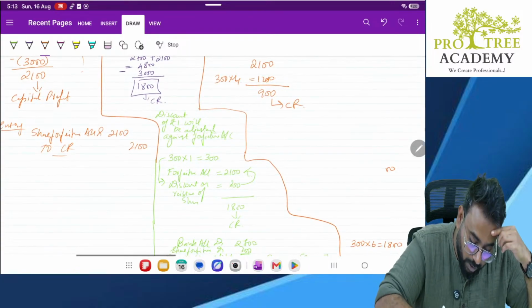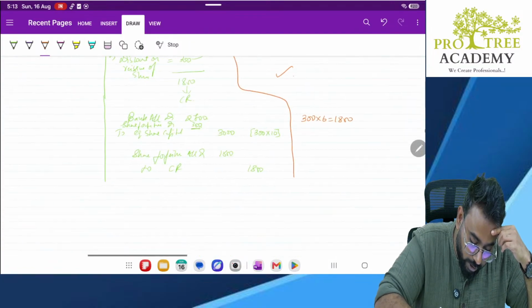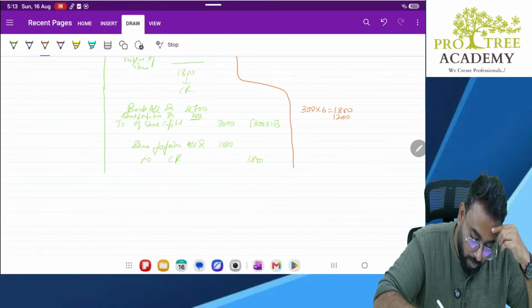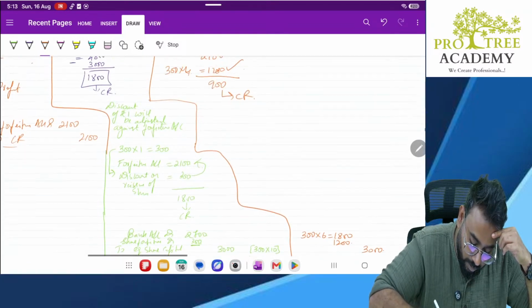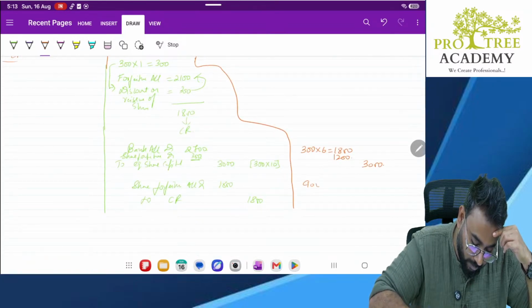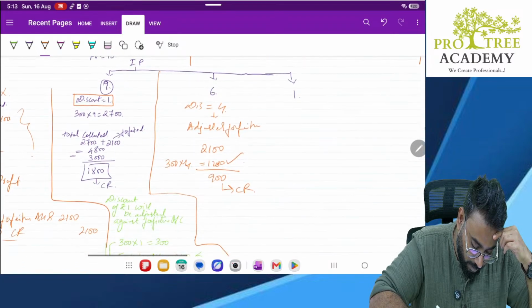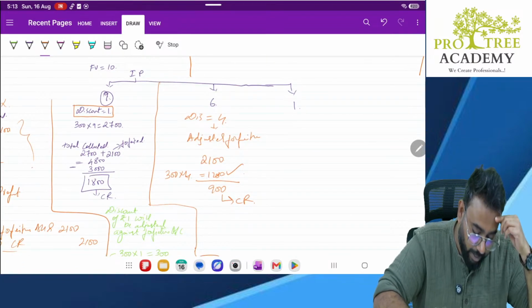That is the amount of discount. 1200 to share capital 3000. And what happens here is only 900, and 900. Clear?